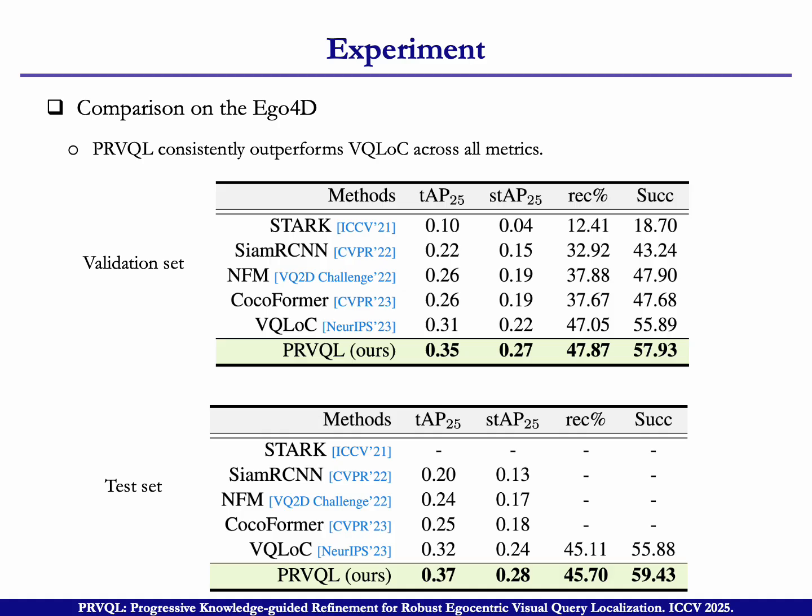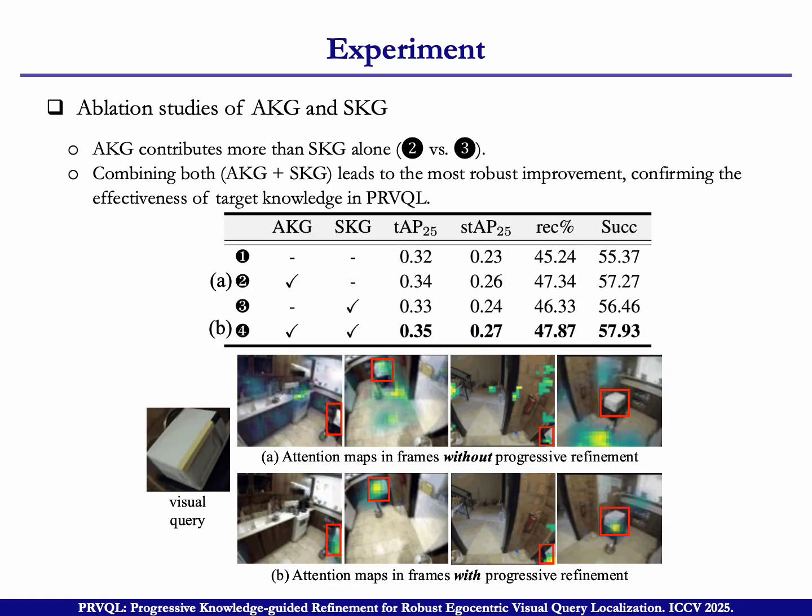First, we compare our method with others on Ego4D. This table is about the validation set, and this table is about the test set. In these two sets, we can see our method gets the best performance in all metrics compared with others. Let's go to the ablation study.